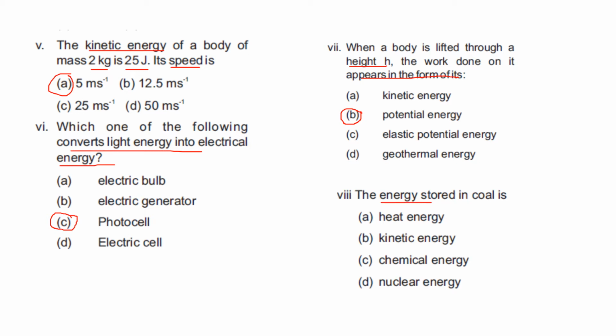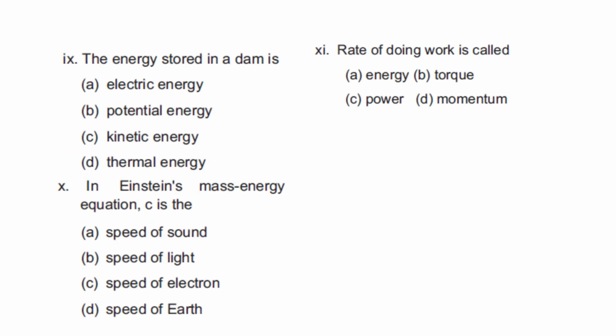The energy stored in coal is chemical energy. That is, the right option is option C. Then question number 9: the energy stored in a dam is basically potential energy.